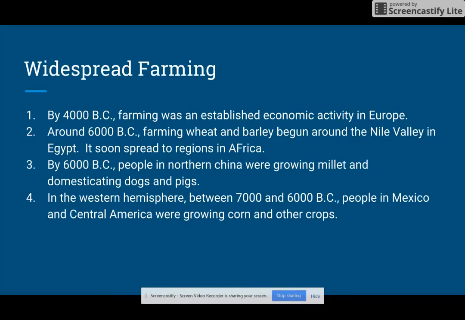By 4000 BC, farming was an established economic activity in Europe. Around 6000 BC, farming wheat and barley began around the Nile Valley in Egypt. It soon spread to regions in Africa. By 6000 BC, people in northern China were growing millet and domesticating dogs and pigs. In the Western Hemisphere, people began growing corn and other crops in Mexico and Central America between 7000 and 6000 BC. So you can see that farming did grow, but over a couple of thousands of years. This is what I mean by gradual change.